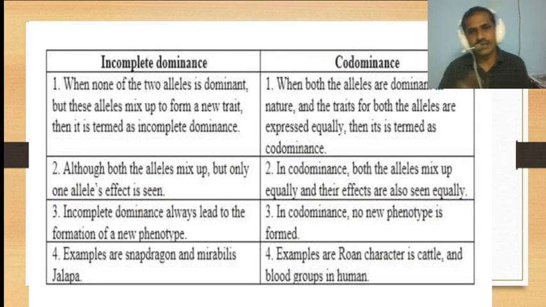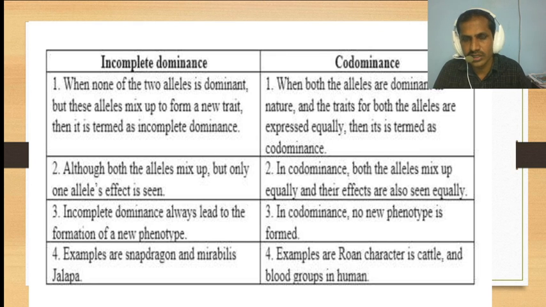So what is the difference between incomplete dominance and codominance? First, when neither of the two alleles is dominant, but the alleles mix to form a new trait, it is termed incomplete dominance. The new character is expressed in the F1 generation. When both alleles are dominant in nature, both alleles are expressed equally.